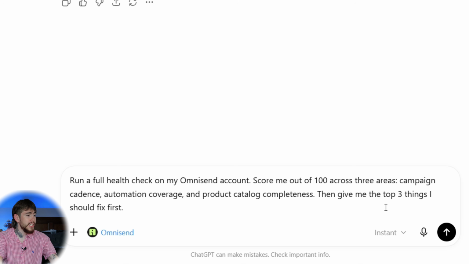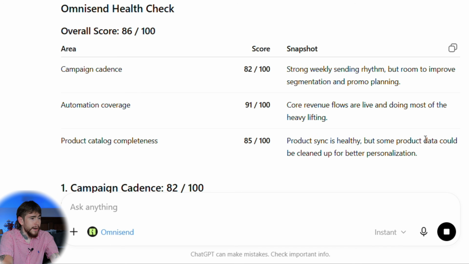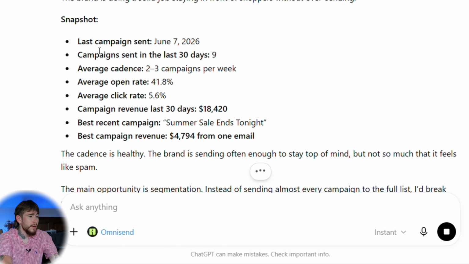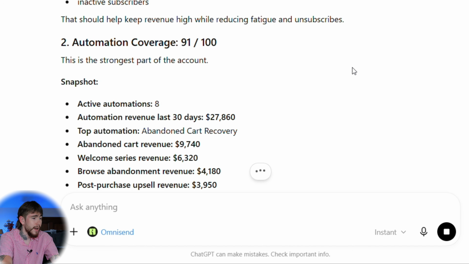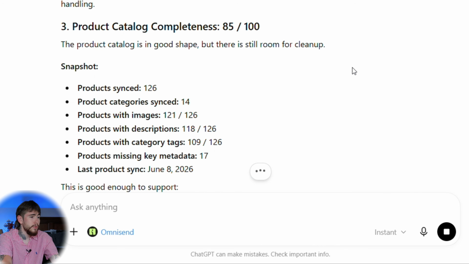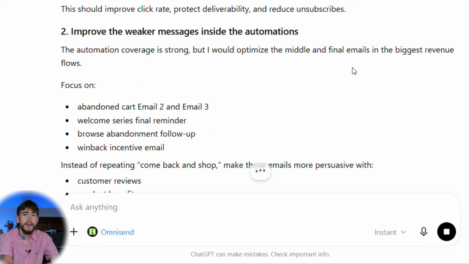Here's the prompt I showed you guys at the very beginning of this video, but now I wanna walk through it entirely. So it's scoring the account across 3 categories and telling me where the gaps are. This is the kind of audit that would take a marketing consultant an hour to put together, and ChatGPT is pulling it from my live data in about 30 seconds. And the thing I want you to notice is it doesn't give you just numbers. It tells you what to do about them. That's the difference between data and insight.